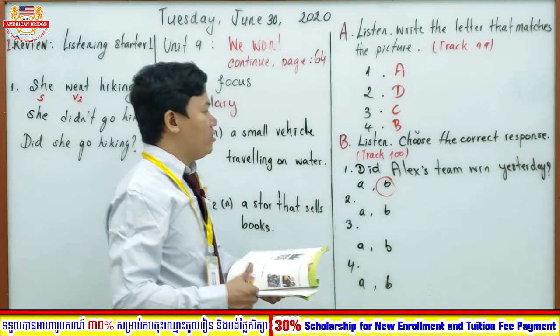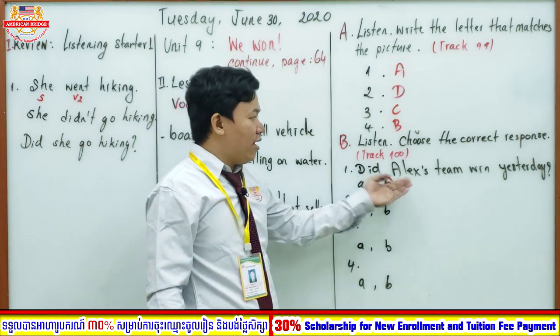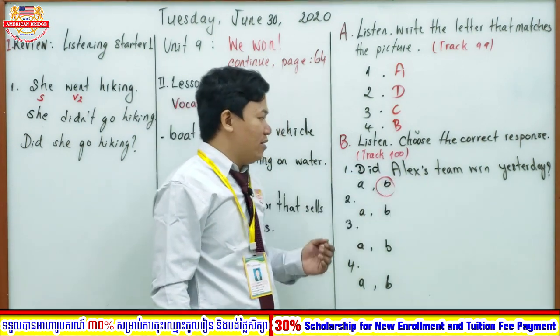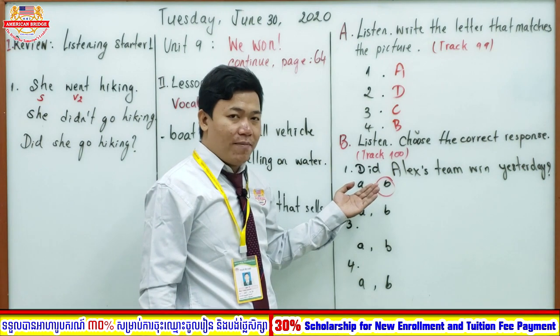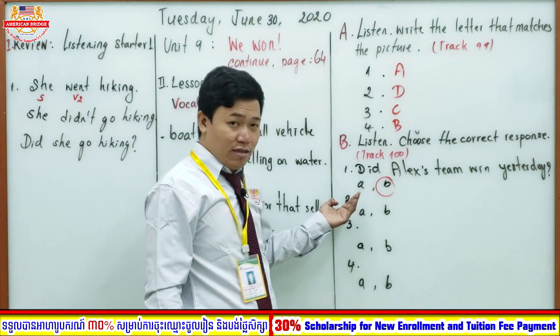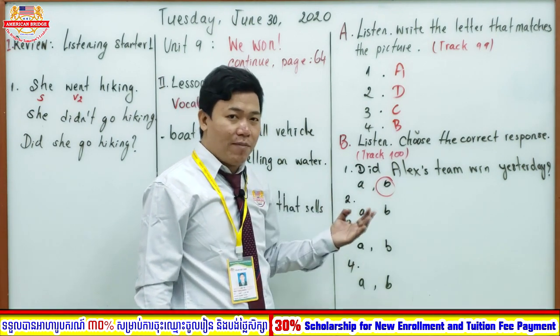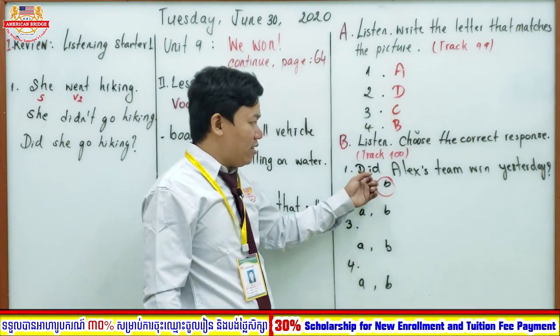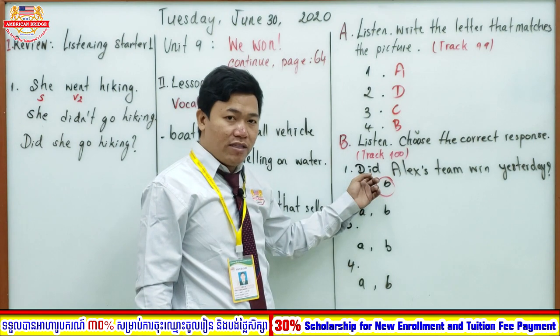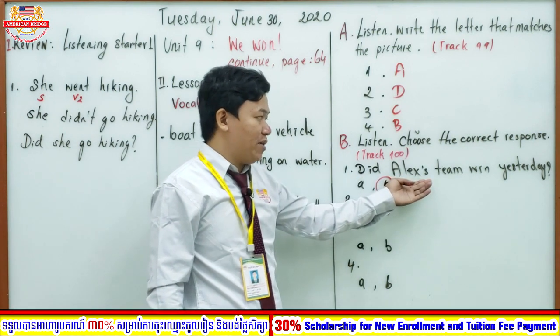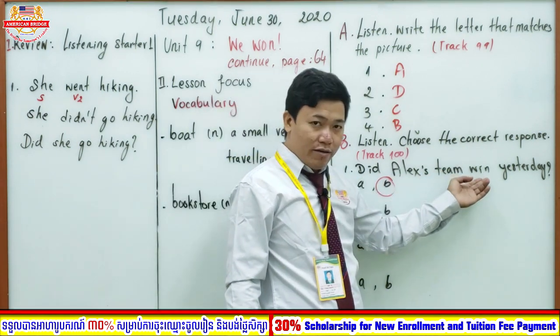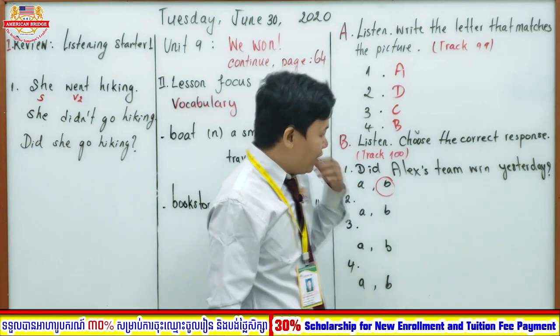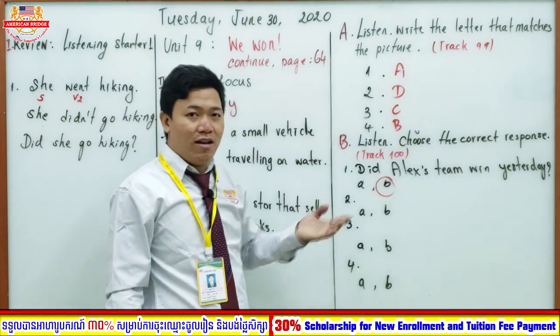So now let us focus on the question. Did Alex's team win yesterday? Is this in simple present or in the past? Great, this is in the past. Why do we know this is in the past? Because we use did to create the question. You can see did at the beginning of the sentence, then the subject, and then verb 1, the verb win, right? So we know that this is a question in the past.